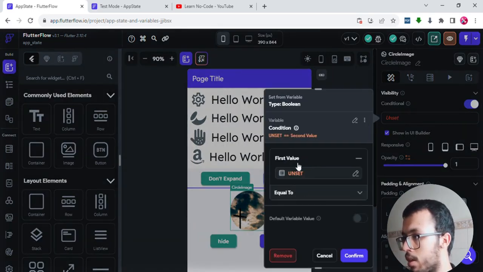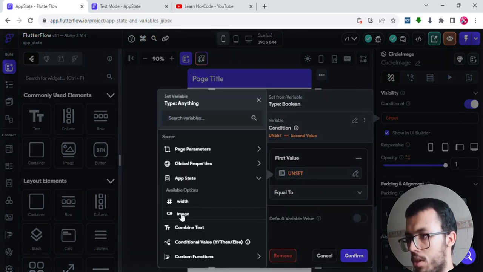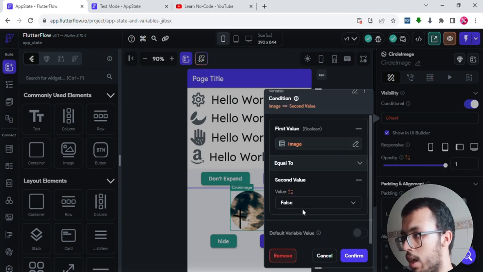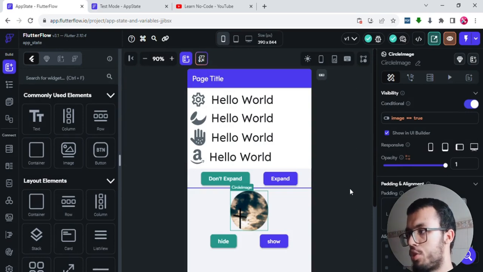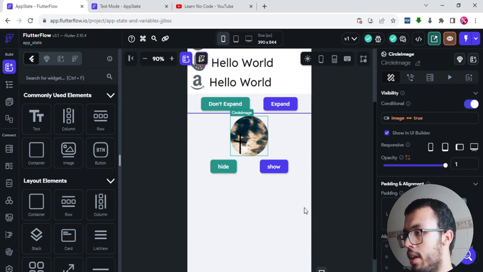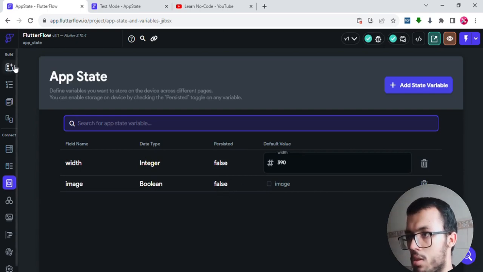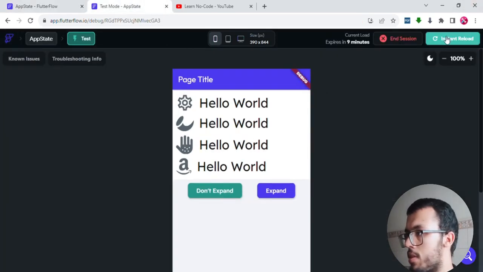Let's click on this one, unset. We want that if that app state, the image app state, equals true, then it will show up, and if it doesn't, it will not show up. That's what we call conditional visibility, and that's good. By default you will not see it because it's not true, it's false. So when you begin your app, it's not going to show up. Let's try it and see if it is working or not.